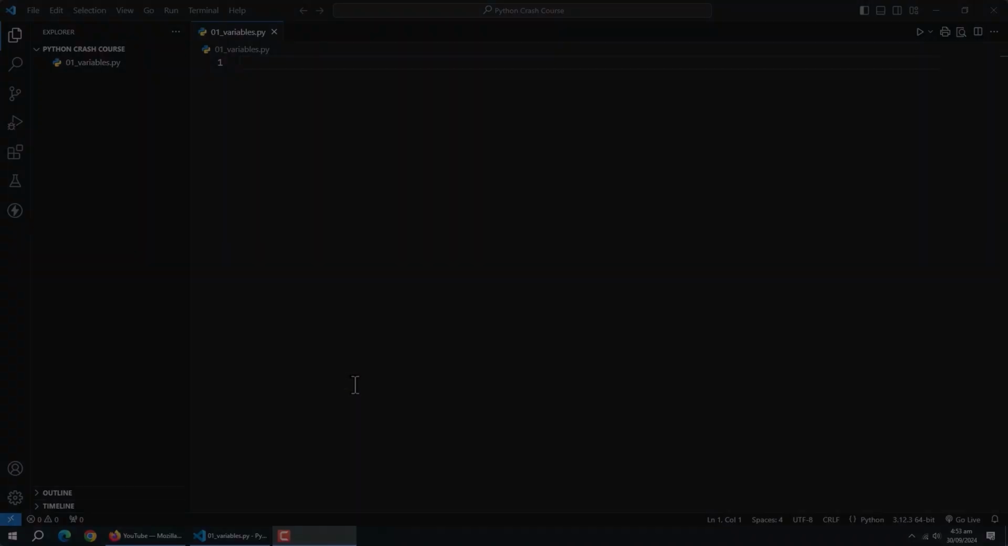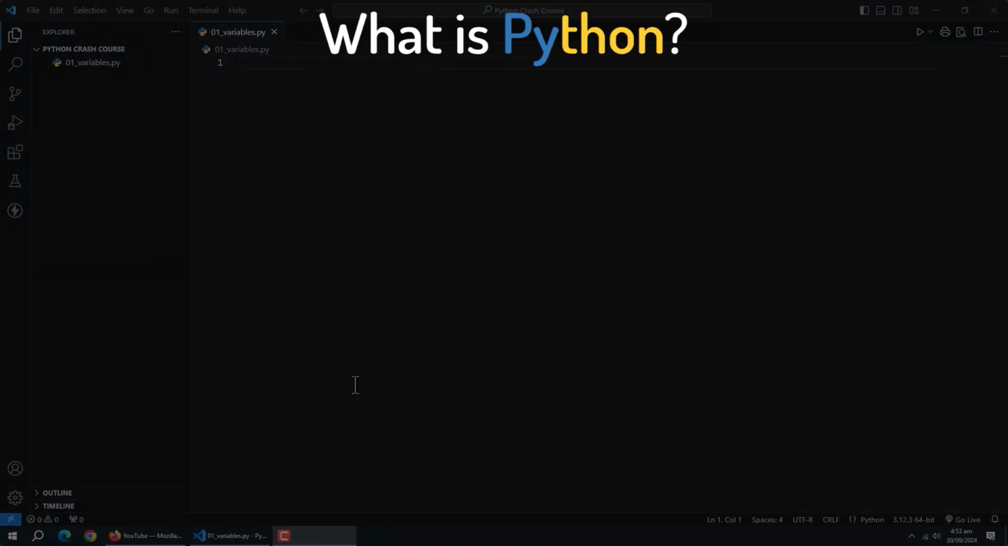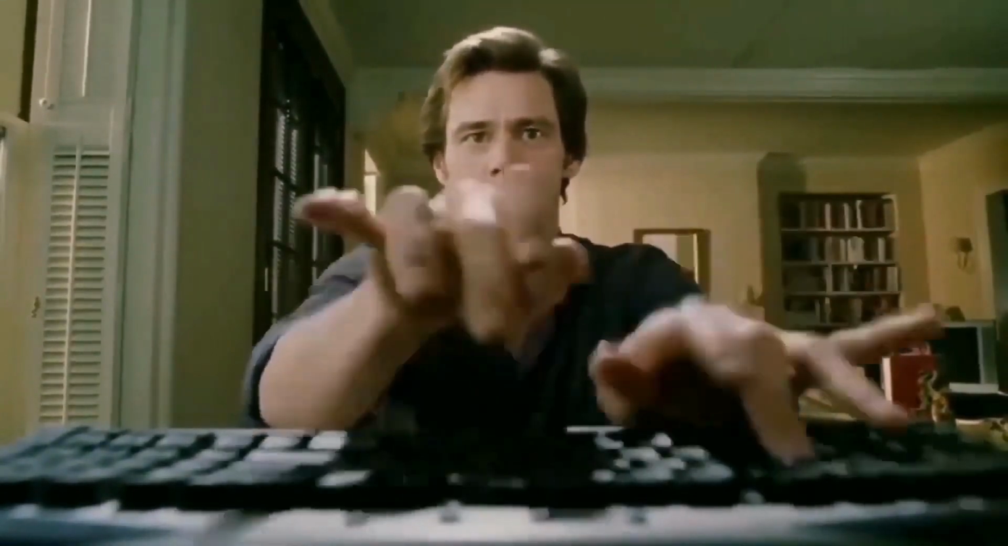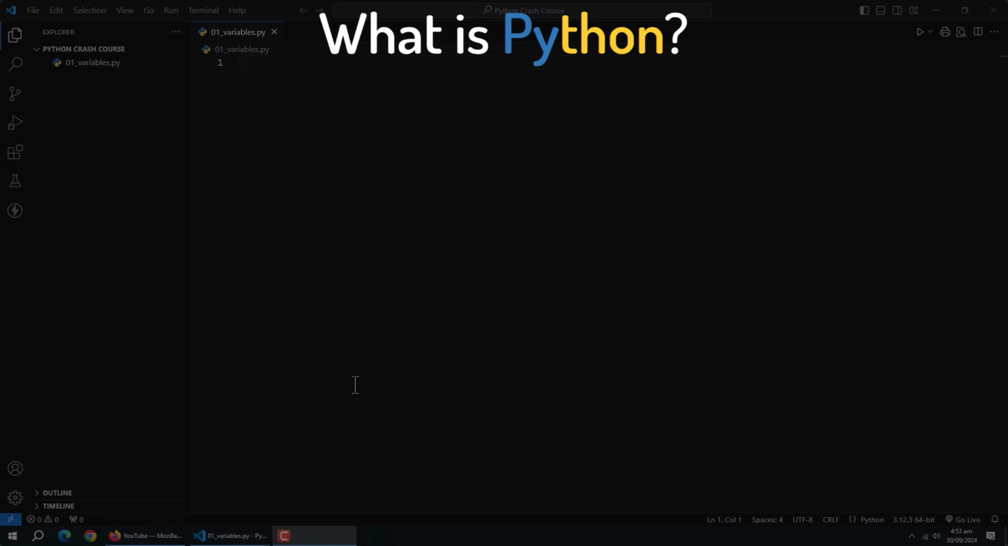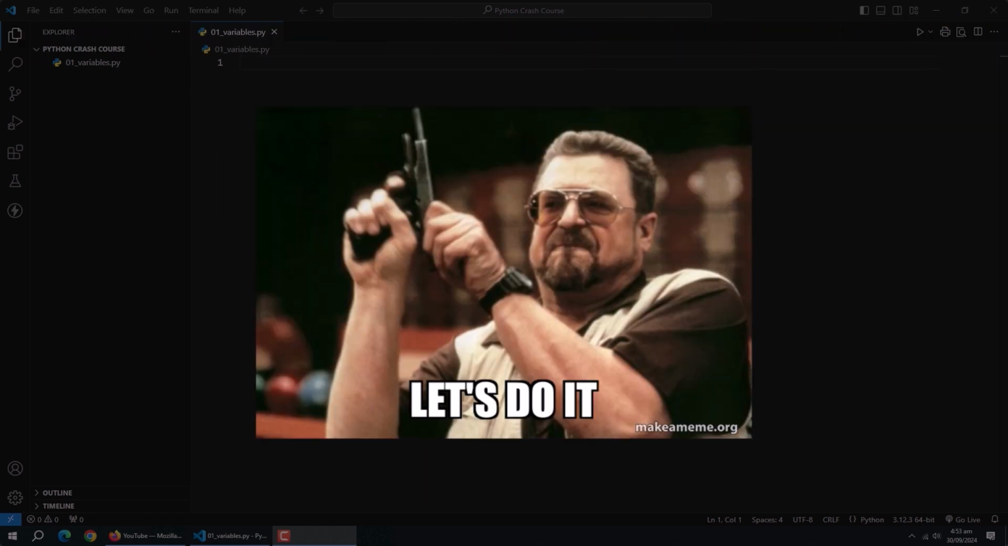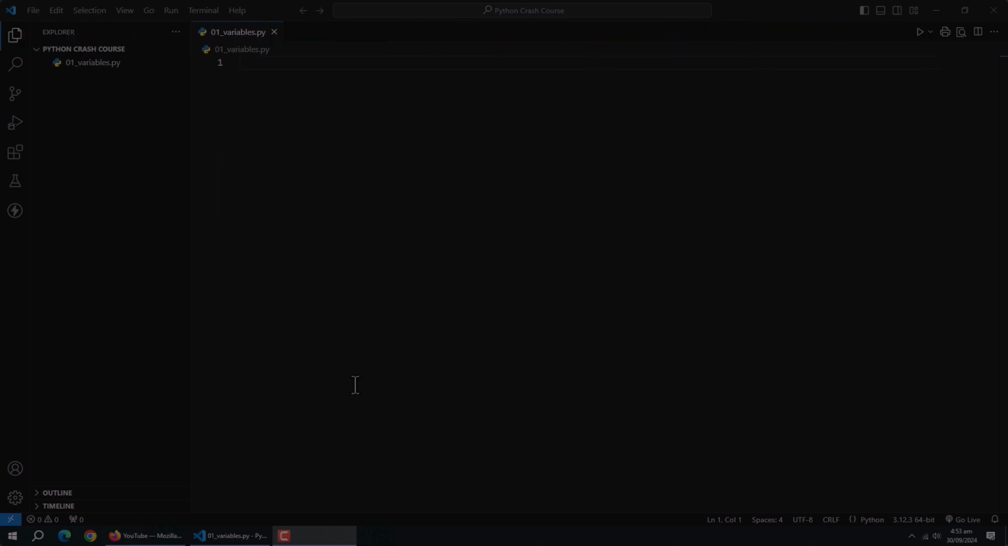Let's start with the question, what is Python? Python is a high-level interpreted programming language created by Guido van Rossum in 1991. It's designed to be easy to read and write, with a syntax that emphasizes code readability. Python's clear syntax makes it great for newcomers to programming. However, despite its simplicity, it's a very powerful language as it is one of the leading languages to be used in the artificial intelligence field. So now, let's start learning Python by coding in it.